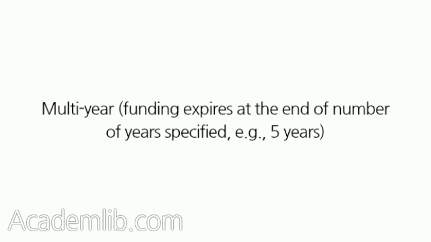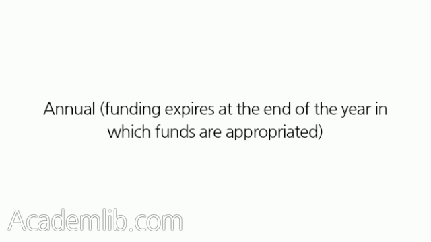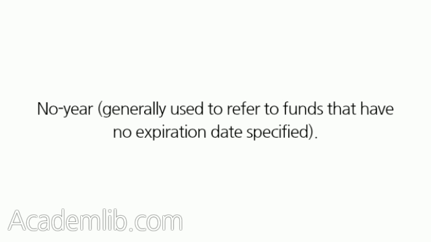Multi-year funding expires at the end of the number of years specified, for example, 5 years. Annual funding expires at the end of the year in which funds are appropriated. No year, generally used to refer to funds that have no expiration date specified.